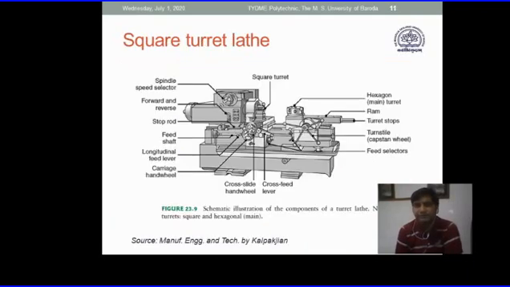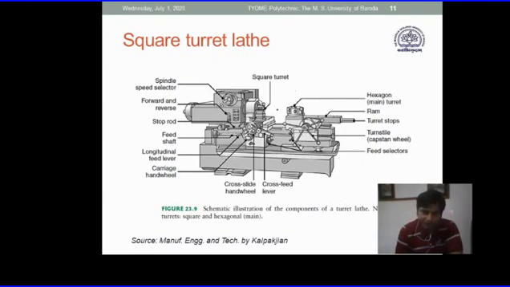Okay, so this is a simple turret machine. I'll just try to give some photographic images to show different components of the turret lathe. So what are the additional features?